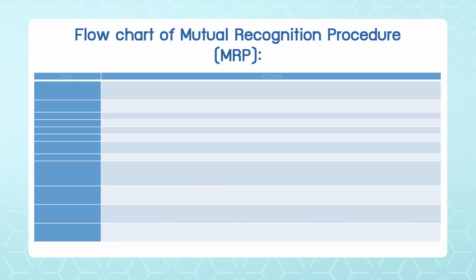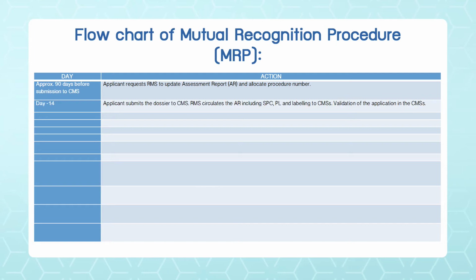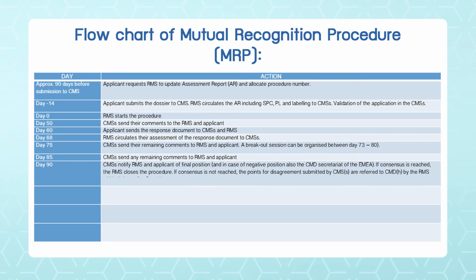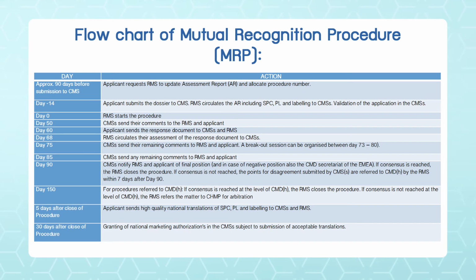So the day you inform the member state wherein you have registered your product that you want to initiate an MRP procedure, from that day till 90 days, they automatically become the RMS.